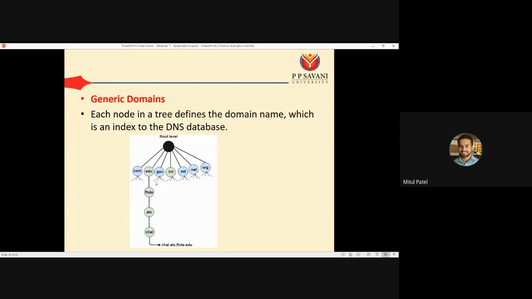So depending on your search, if your search is for that particular SOE website, then it will search into that PPSU domain. In the PPSU domain, first it will go with the in domain, then it will go with the AC domain, and then finally it will go with the SOE domain. So by that way we can search in the DNS database.